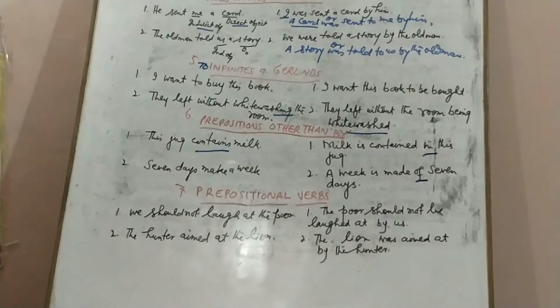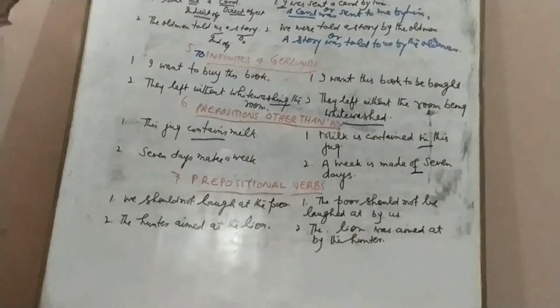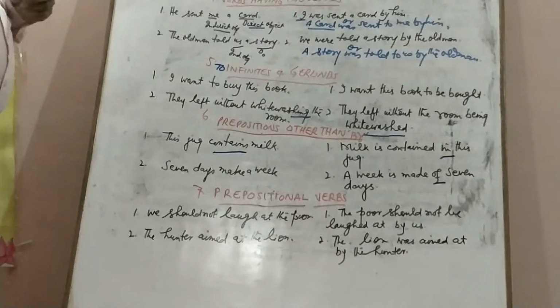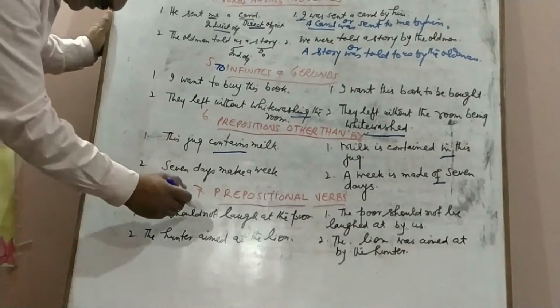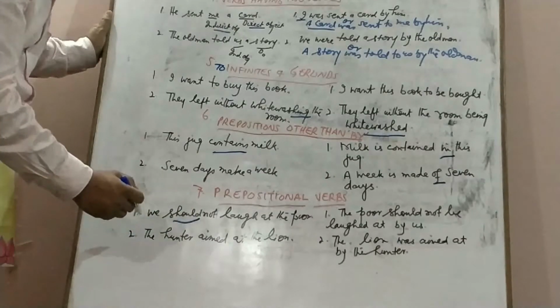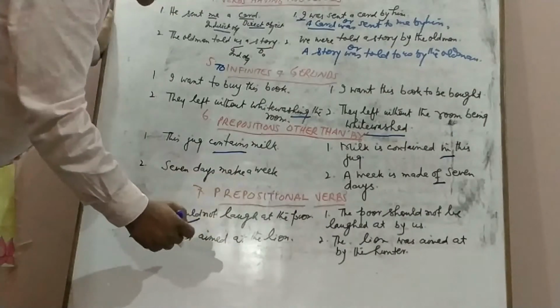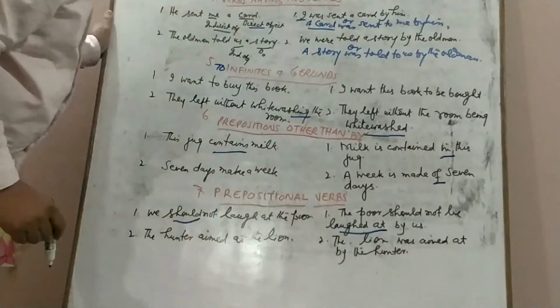Then we have prepositional verbs. In case of prepositional verbs, we don't have to change the position of the preposition. We have to follow the rules as I told you in the tenses, but we don't have to change the position of the preposition. For example, we shouldn't laugh at the poor. Should is a modal verb, it will take be, but at will always be used with laugh. The poor should not be laughed at by us.